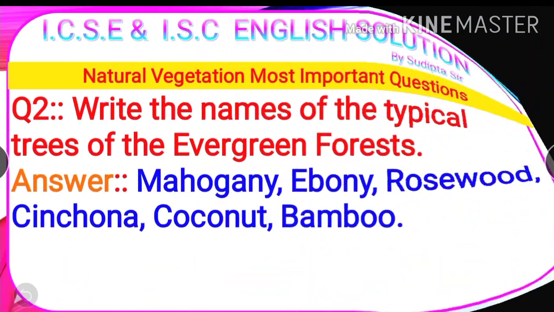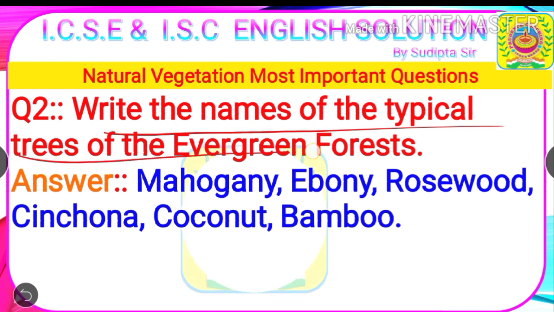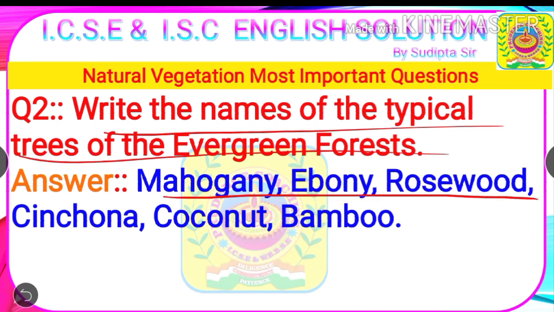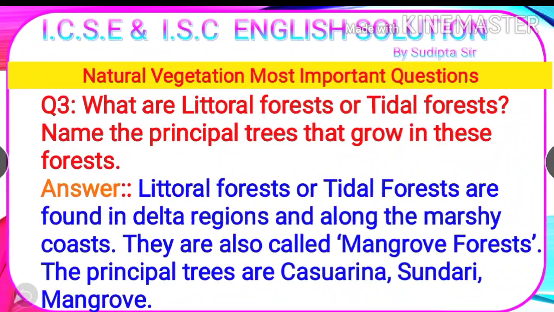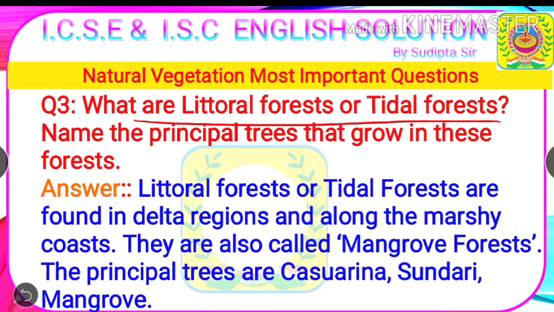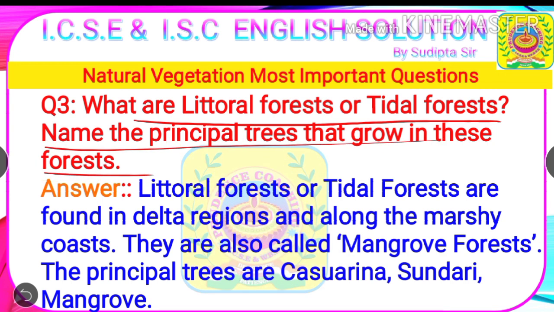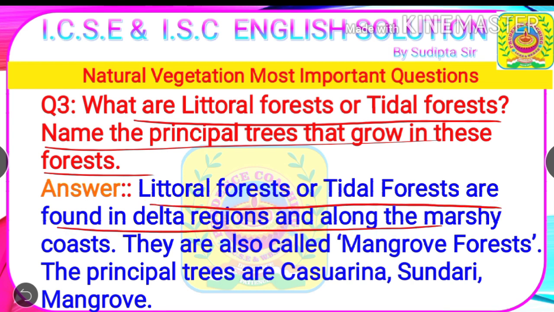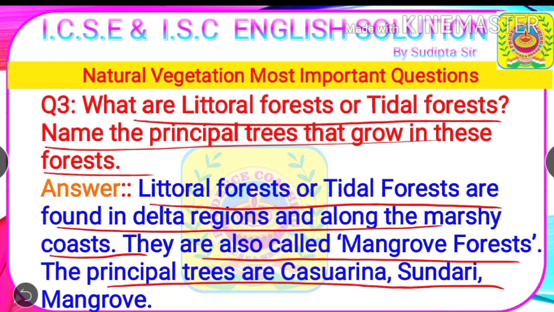Next question. Write the names of the typical trees of the evergreen forest. Answer: mahogany, ebony, rosewood, cinchona, coconut and bamboo. Next question. What are littoral forest or tidal forest? Name the principal trees that grow in this forest. Answer: littoral forests or tidal forests are found in delta regions along the coast. They are also called mangrove forests. The principal trees are Casuarina, Sundari and mangrove.